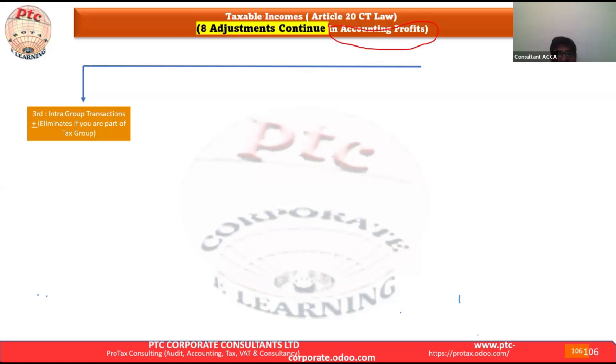Now the third adjustment we're saying is the intra-group transaction, whatever the intra-group, the tax group. Just now in the previous slide, we saw a couple of points. Then we said the tax group consideration. So now here we have to see the tax group consideration.